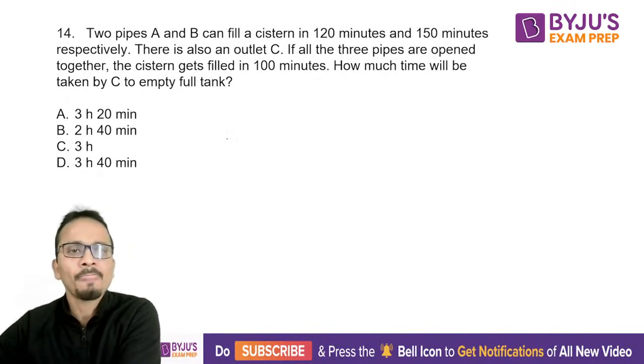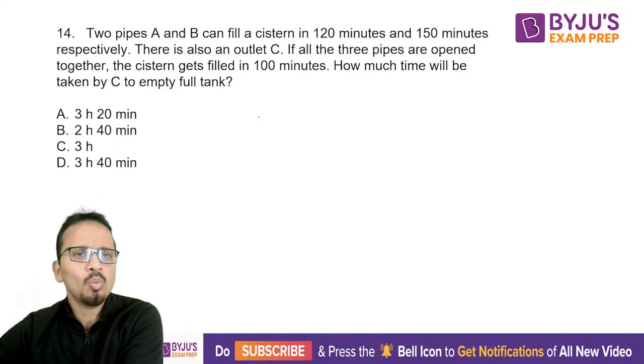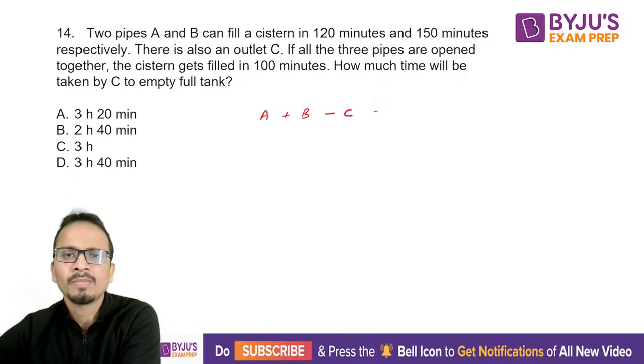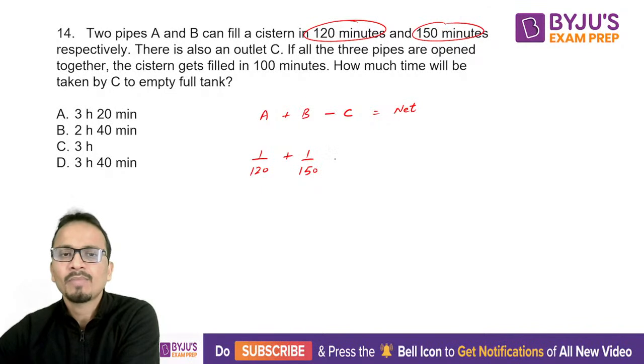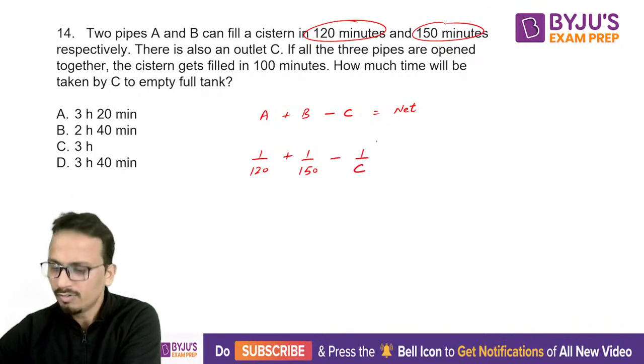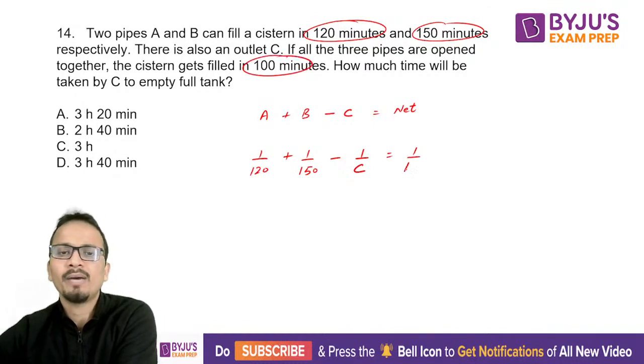चलिए solve करते हैं. So A and B are inlet pipes. So work done by A and B in 1 minute, minus 1 minute work by C, should be equal to the net 1 minute work. Now 1 minute work of A will be 1 upon 120, 1 minute work of B will be 1 upon 150, minus 1 minute work of C, which is unknown, and that will be the net 1 minute work, that is 1 upon 100.